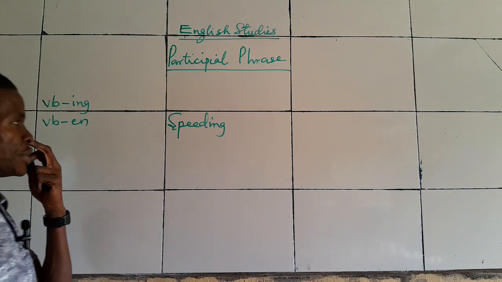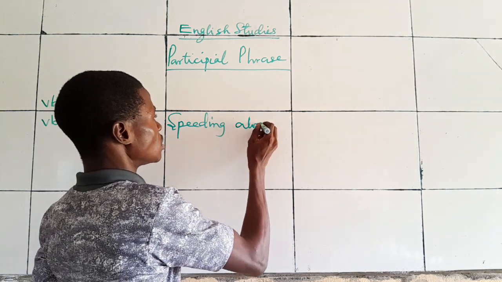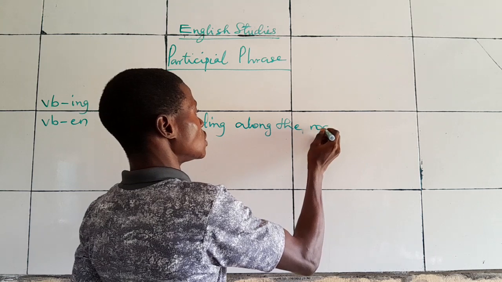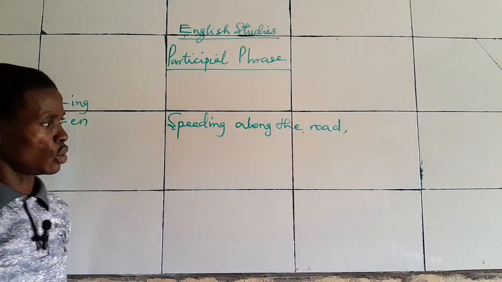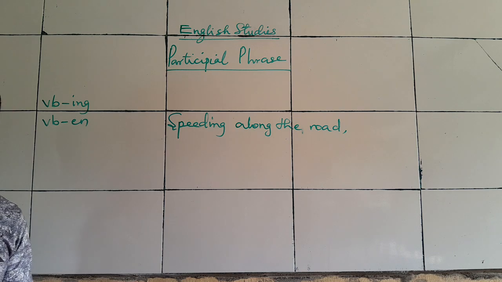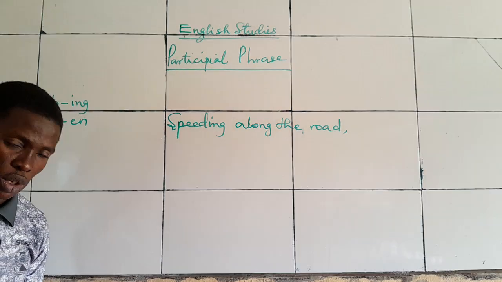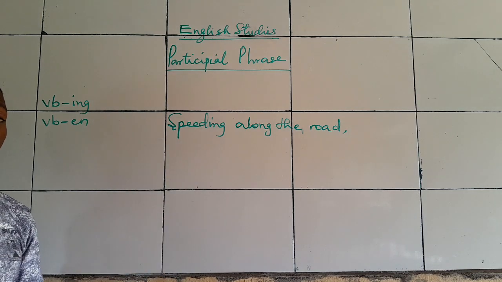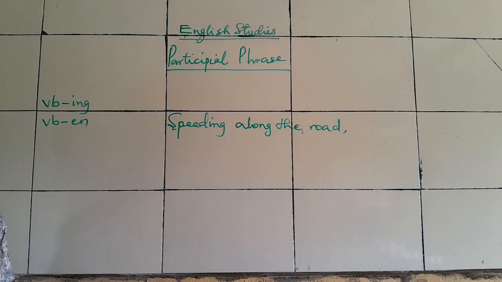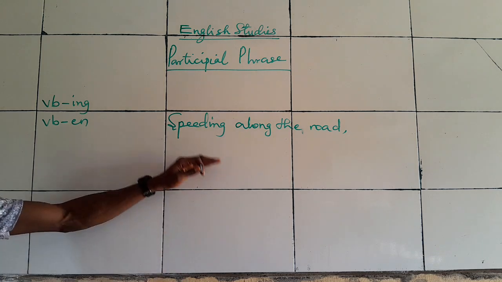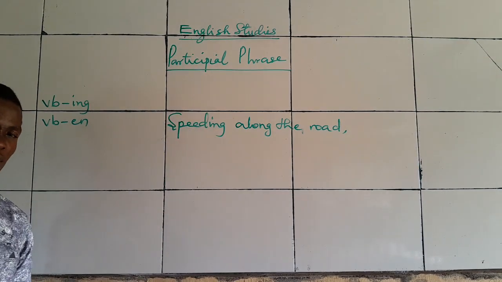If you now say speeding along the road, who is speeding along the road? Or what is speeding along the road? Do we know? We can't say. Now, is this present or past? Do we know? We can't say. If we have this kind of construction, we call this one participial phrase.